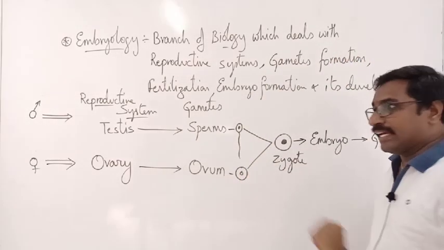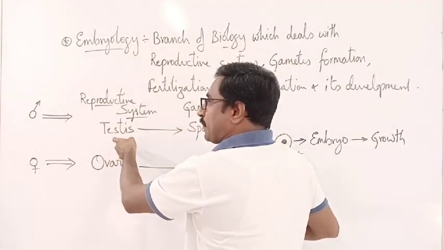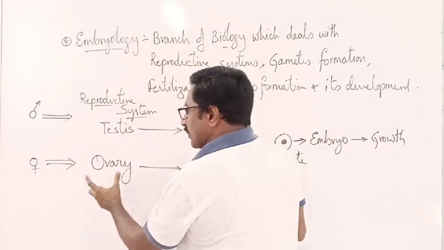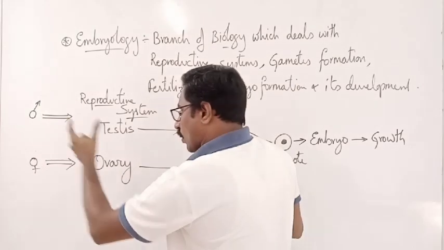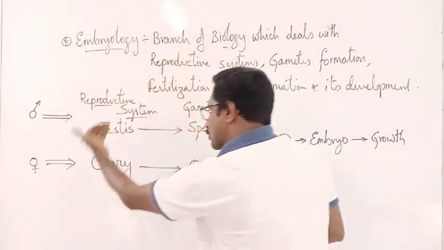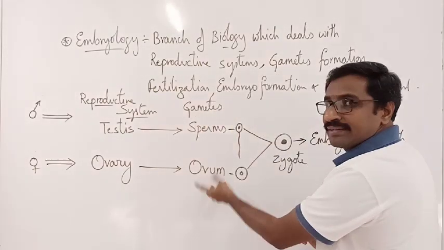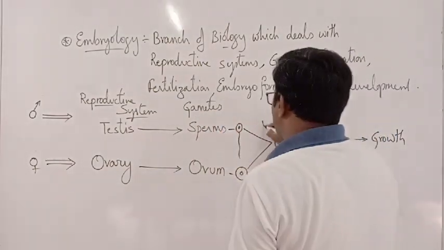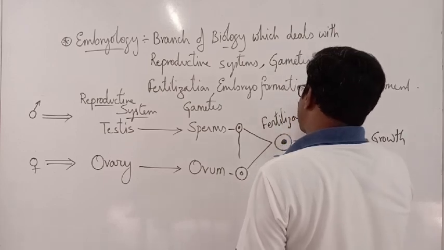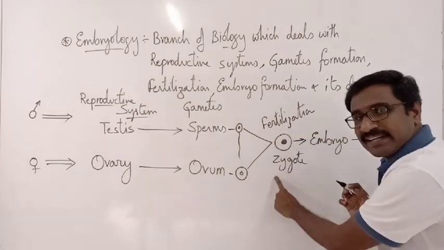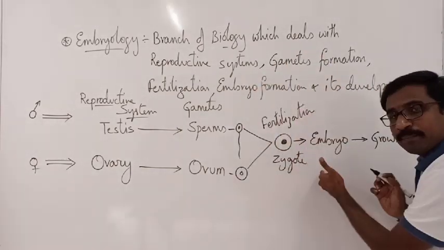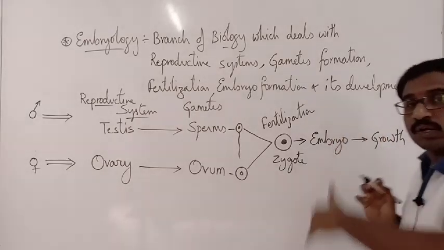So if we study what the male reproductive system of the human is, what the structure of the testis is, what the female reproductive system is, what the structure of the ovary is, how sperms are produced in the testis, how ovum is produced, how these both undergo fertilization to produce zygote, how a zygote develops into embryo, and how it shows growth.